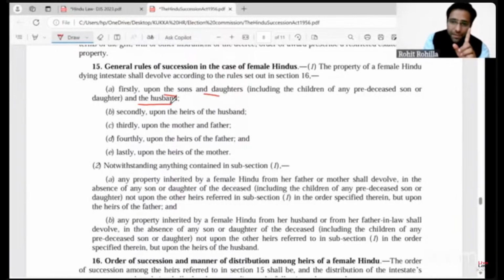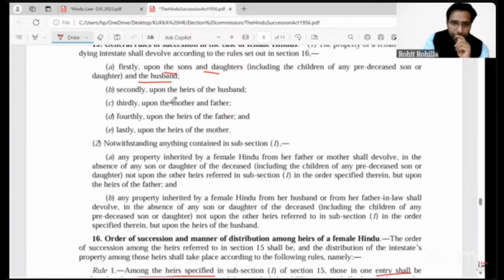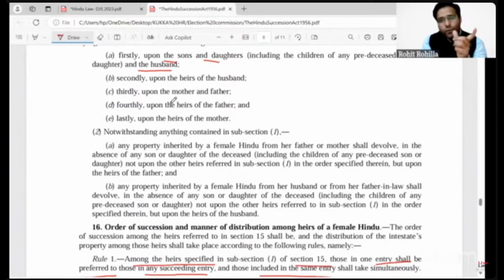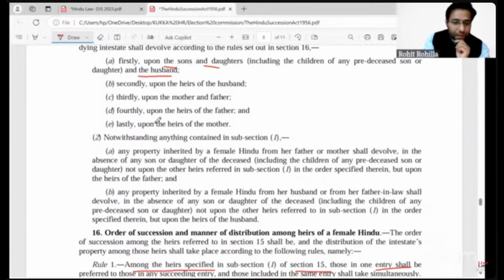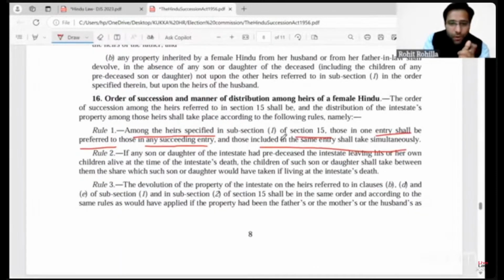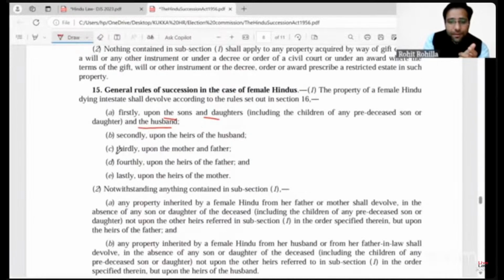The first class comprises of husband and children, which also includes the children of predeceased son and daughter, right? These are class one, first category, though we should not use the word class one. First category of heirs in case of females. So rule 1 of section 16 says that category wise, the first will be preferred over second, and second will be preferred over third, and so on and so forth.